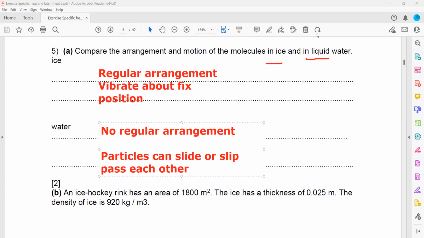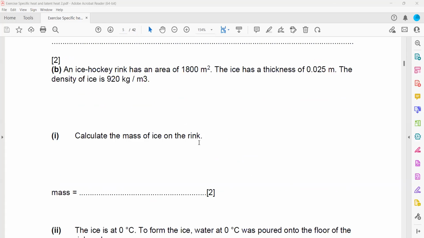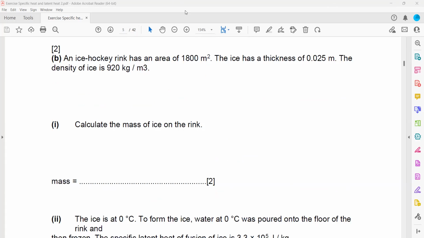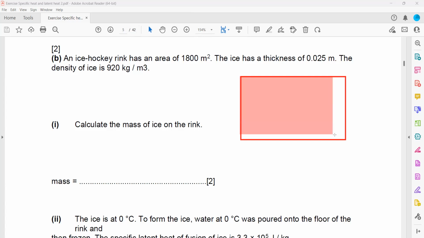Then the next question is, the ice hockey rink has an area of 1,800 meters square. This is an ice hockey rink, meaning they're playing ice hockey on this, and that area is about 1,800 meters square. The ice has a thickness of 0.025. So when we look from the sideways, the thickness is given as 0.025. The density is 920. We have to calculate the mass.